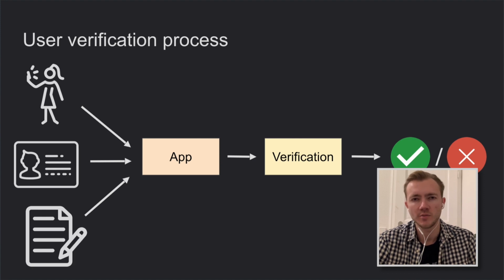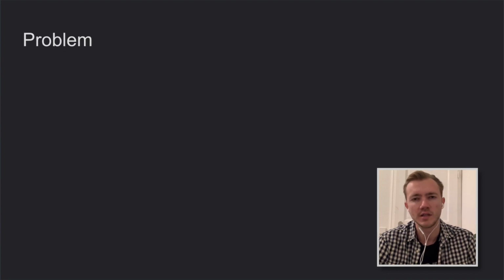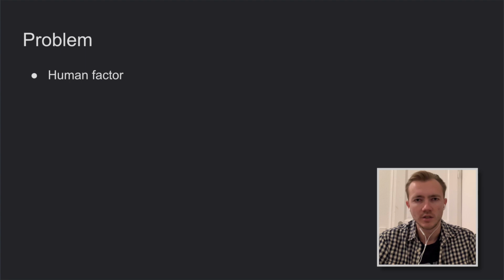Working daily on these problems, you can see that the user verification process is not perfect. The business loses a lot of potential customers even before they start to use the service. And the problems basically come from two sides. From one side, it's the people themselves. When people need to enter some data manually, it's totally normal to make some typos or mistakes. Or when you provide the best instructions on how to make photos, which documents to photograph or which data to enter, there is always some misunderstanding from users.